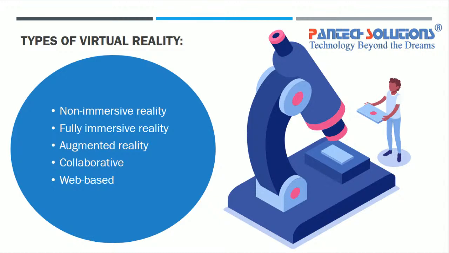Then Bosch has created a virtual reality for their autonomous vehicle. It is in the form of animation, but you feel and experience as if you are driving a car yourself. Then there are views of a roller coaster, also on YouTube. You can feel it directly, because YouTube has now been uploaded with virtual reality content. If you have a VR box, you just connect it and watch. It is easy to implement this way. So all this comes under web-based.